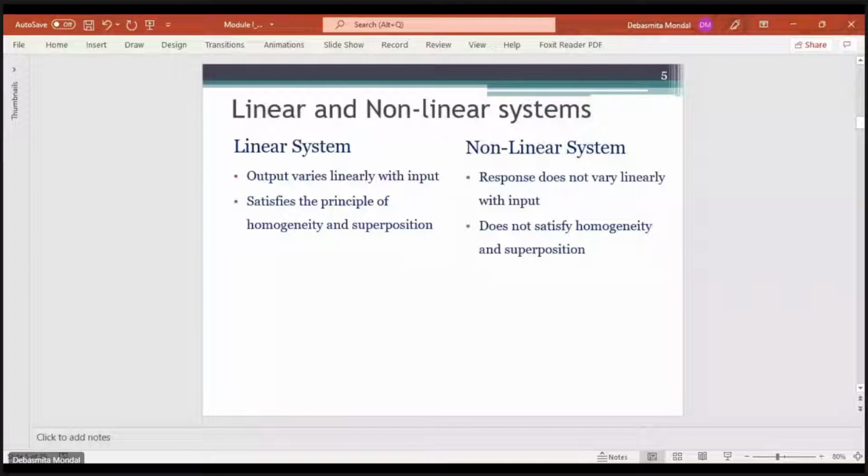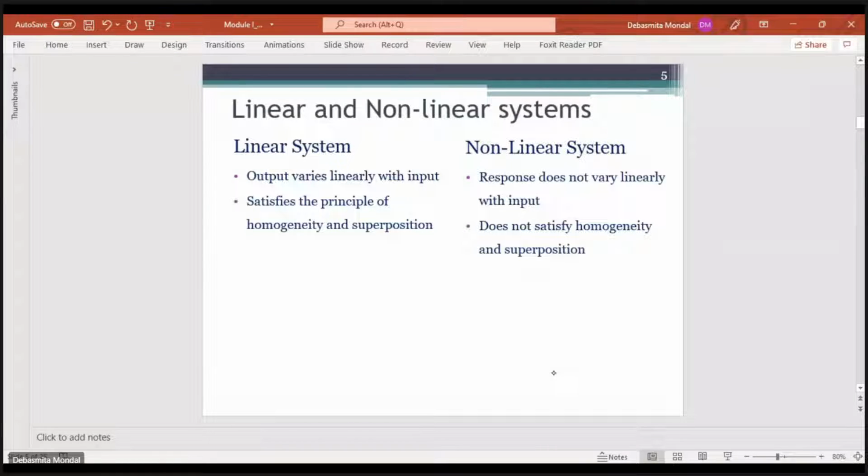First, in a linear system, as the name suggests, a system will be considered linear if the output of the system varies linearly with the input. How do you know that it varies linearly with the input?